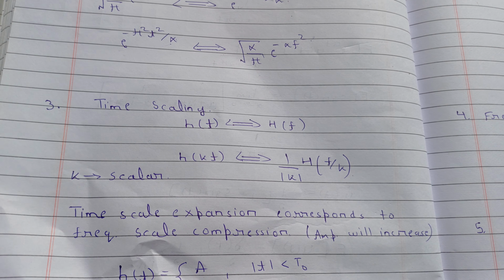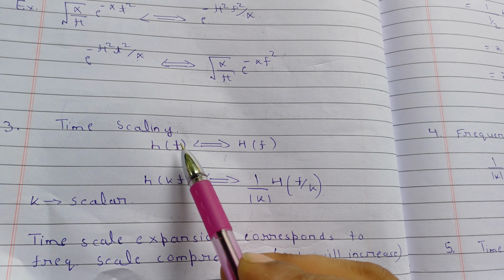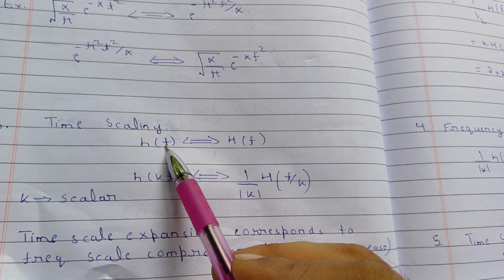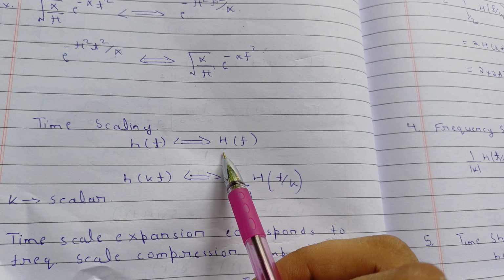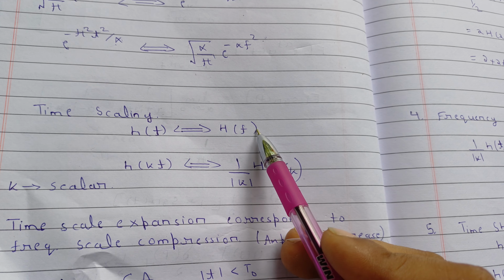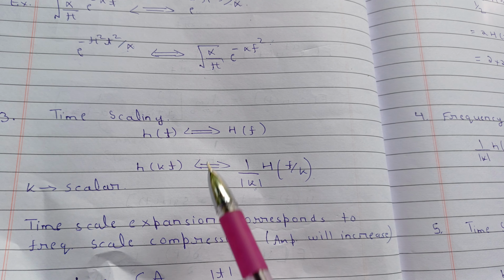Now there is time scaling. What is time scaling? It means, if we expand the time scale in the s(t) function, then what happens to the Fourier transform? If you multiply by some scalar in the t, then you get scaling, meaning expansion of the time scale. So let's multiply by k. You will get compression of the frequency scale, 1 upon k H(f by k). So always remember, if you multiply by k here, the Fourier transform will be 1 upon mod k times H(f by k). So this is an important result.